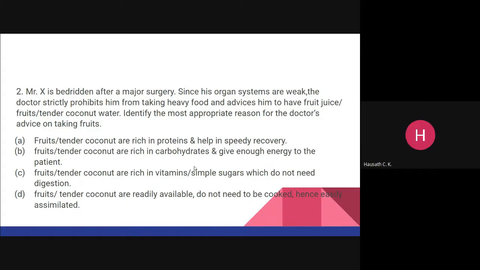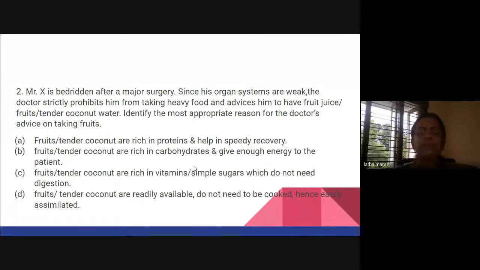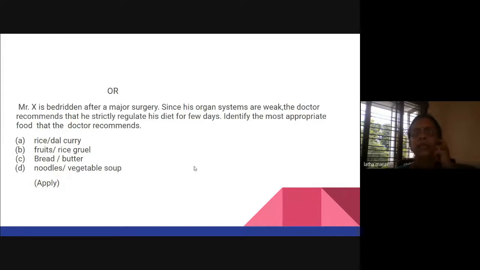Yes, ma'am, this would be application type, no, ma'am? No, application, I'm telling the next one, ma'am. See this one, this one you can apply, because here the child has to choose the most appropriate food that the doctor recommends. That is the child himself saying it, so it is at the application level, he is applying that. For example, the doctor is telling you have to control your diet.